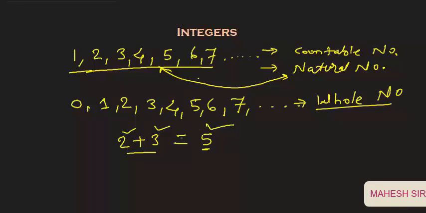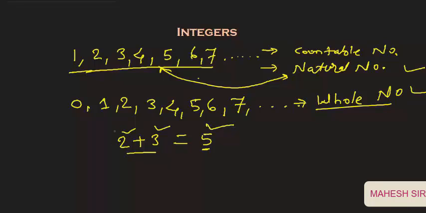Now the question is: are natural numbers and whole numbers sufficient? So in this video we are discussing the necessity and which number was introduced after the whole number. So let us join the video and try to understand.